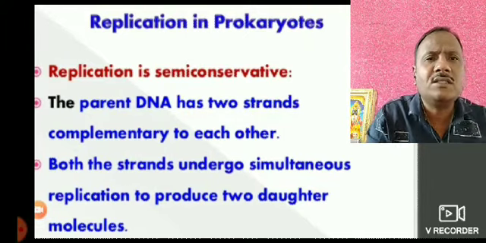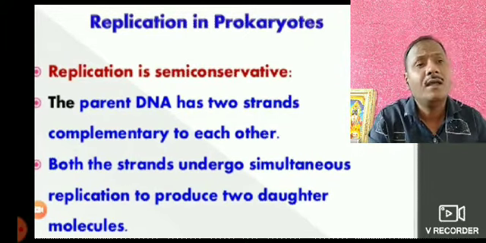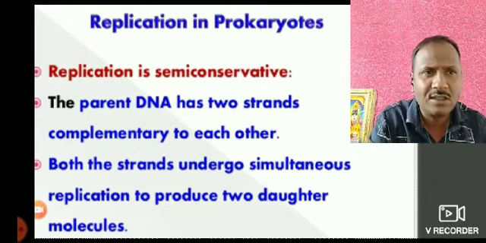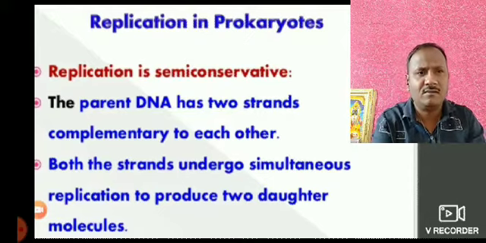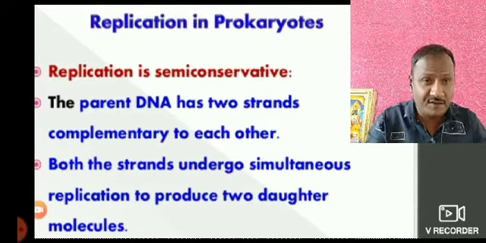So replication is semi-conservative, because before the discovery of this type of replication, a number of scientists said that replication may occur in 3 ways.